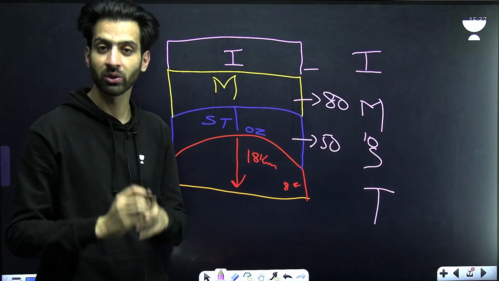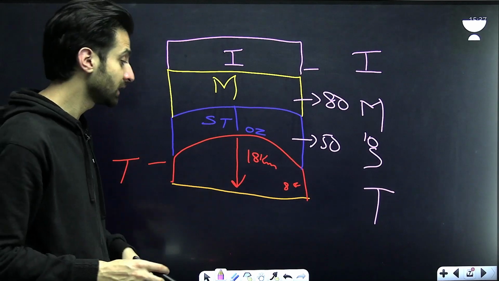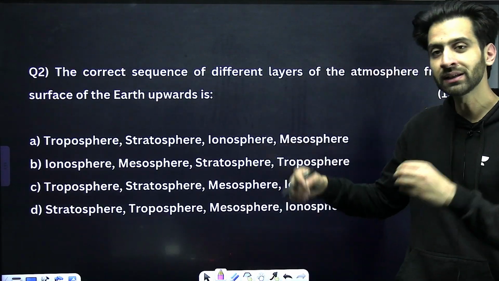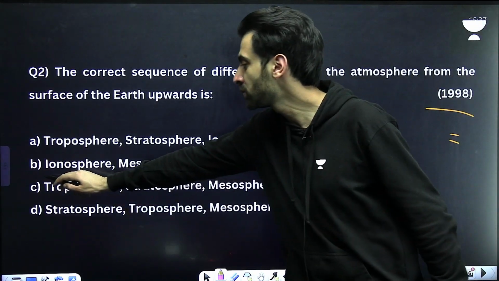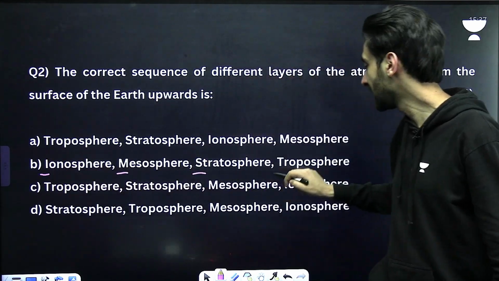I most is the mnemonic for the layers of the atmosphere. I hope you got the layers of the atmosphere. Now, if you look at the question, you have to arrange these layers. You can easily get confused here. You can use this. If you use I most and I, M, O is the ozone, S and T.